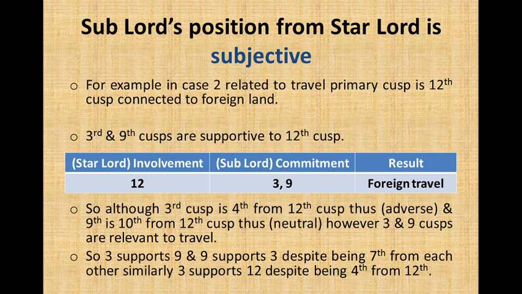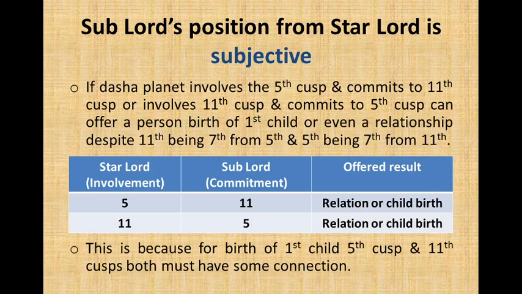For example, in case 2, related to travel, the primary cusp is the 12th cusp, connected to foreign land. The 3rd and 9th cusps are supportive to the 12th cusp. So if the star lord involves the 12th and the sublord appears in 3 and 9, then the person will go abroad. Although the 3rd cusp is 4th from the 12th, thus adverse, and the 9th is 10th from the 12th, thus neutral, the 3 and 9 cusps are relevant to travel. So 3 supports 9 and 9 supports 3 despite being 7th from each other. Similarly, 3 supports 12 despite being 4th from the 12th.